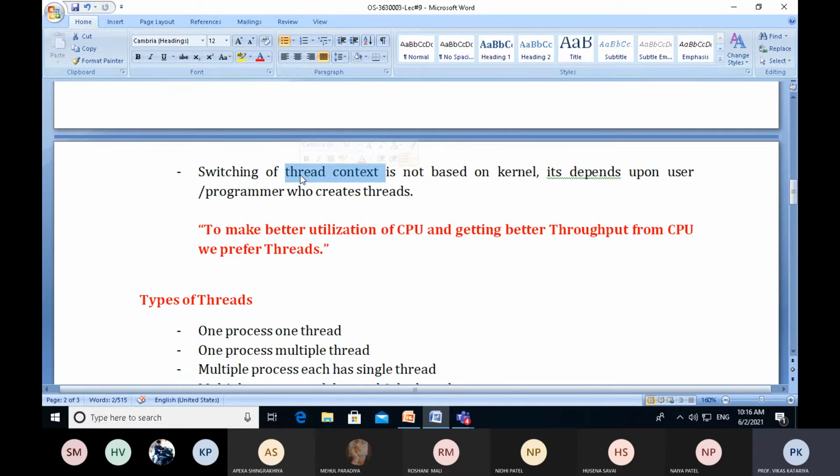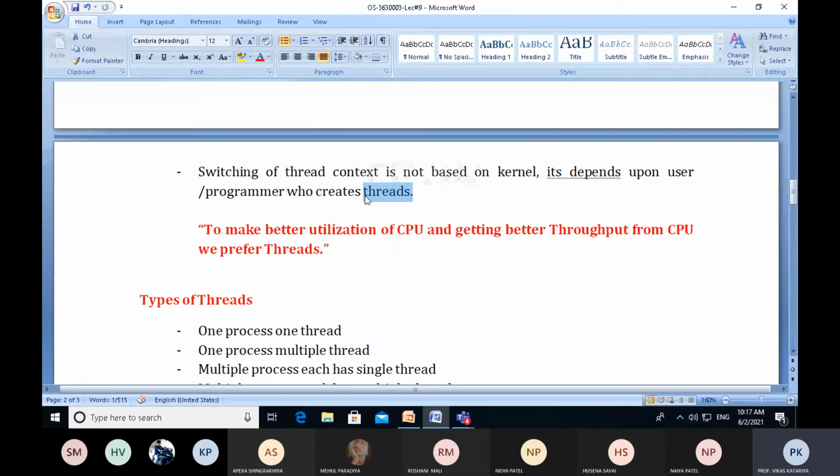In the same way, switching of thread context is also possible, but it is not based on the kernel. It totally depends upon the user or programmer who creates the threads. Because in a multithreading environment, the user can create many threads by using programming languages like Java and .NET.